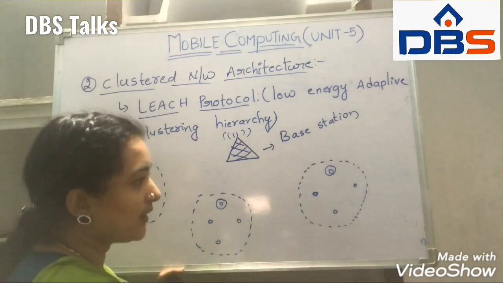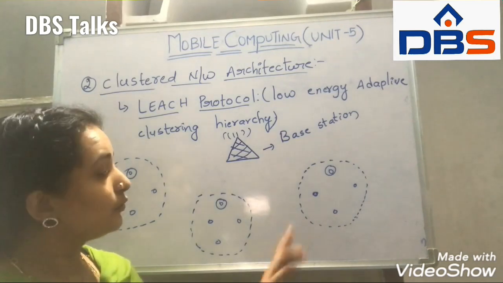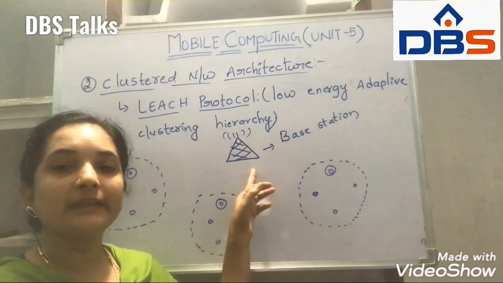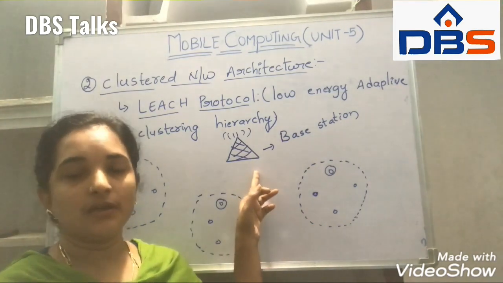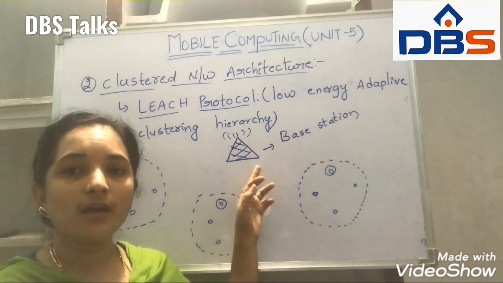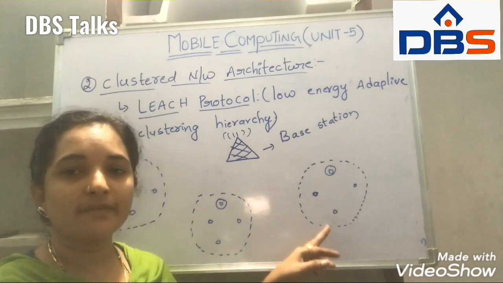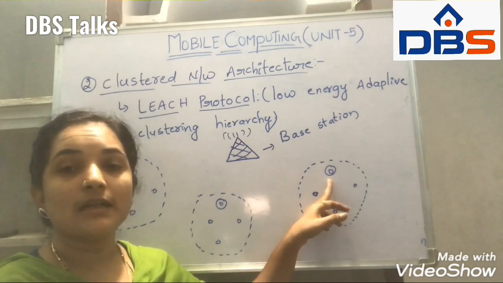Whatever information the sensor nodes have, those nodes cannot directly communicate with the base station. If they want to send data to the base station, they do not communicate directly. First, whatever information the nodes have goes to the cluster head.